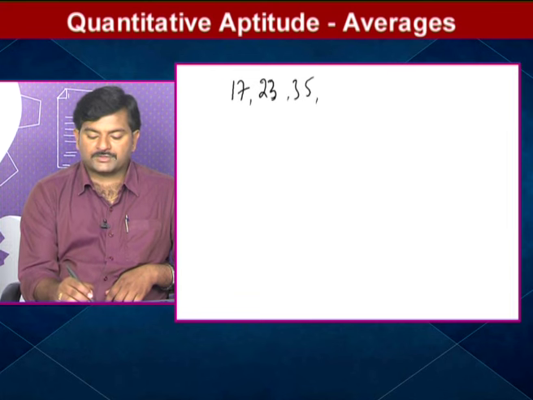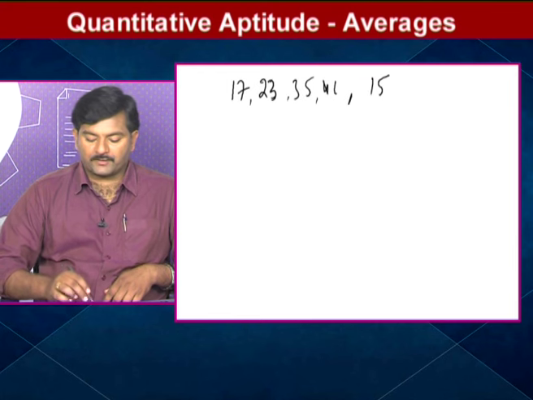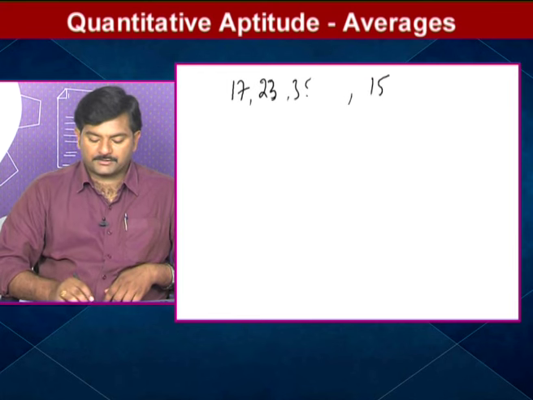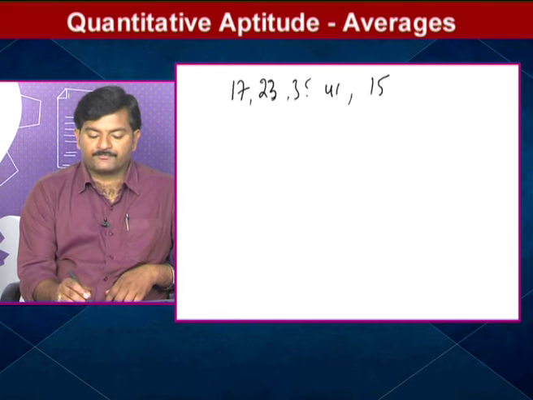Now he asked us to find the average of all these numbers.